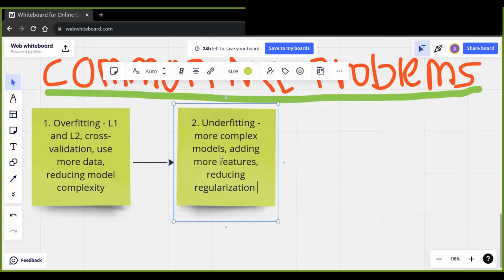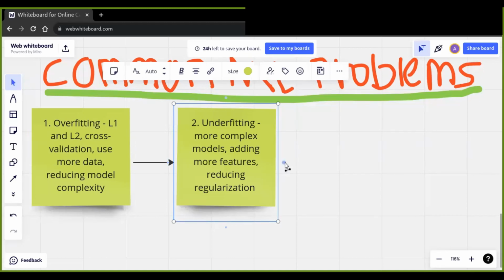But in overfitting, we use regularization to overcome overfitting, because our data set is small, which causes overfitting. And the other techniques are increasing the model's capacity or using more sophisticated algorithms that may be necessary to overcome underfitting.